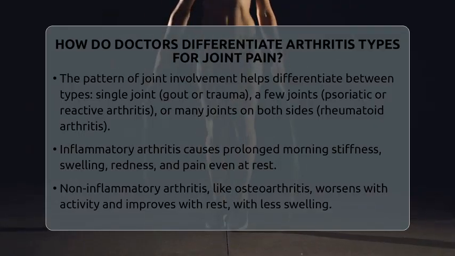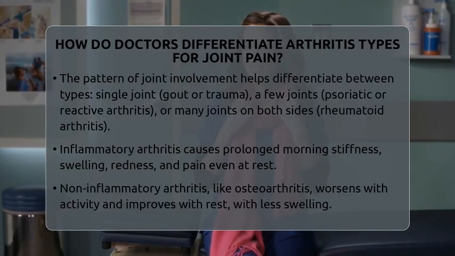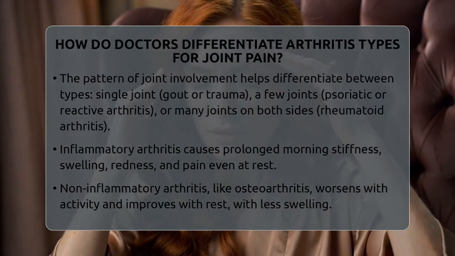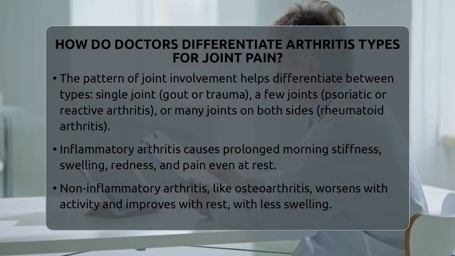For example, osteoarthritis often affects weight-bearing joints like the knees and hips, especially in older adults. Rheumatoid arthritis usually involves smaller joints like the fingers and wrists on both sides.